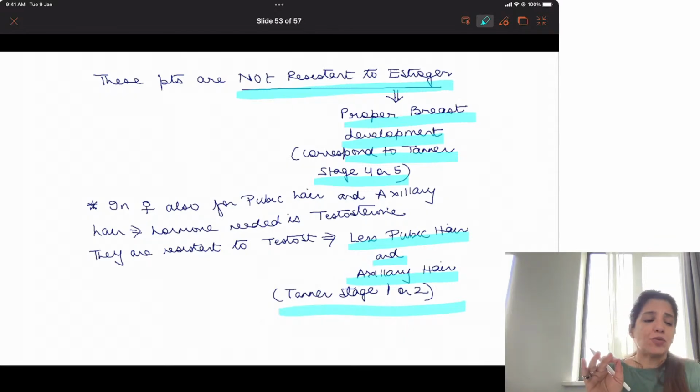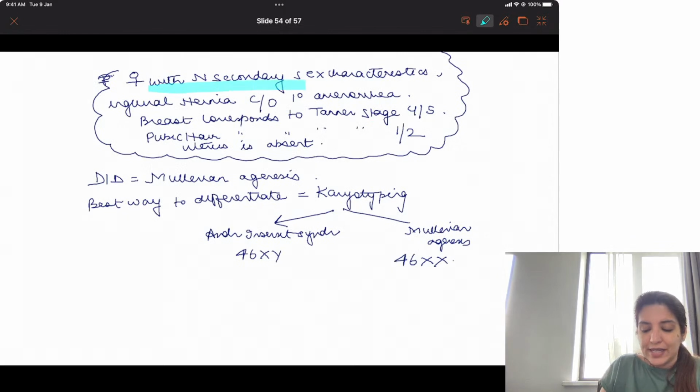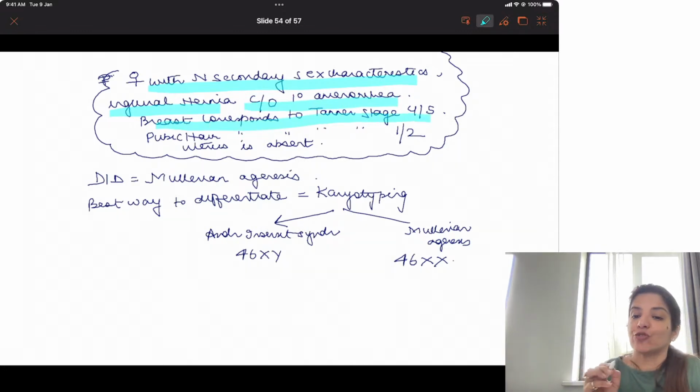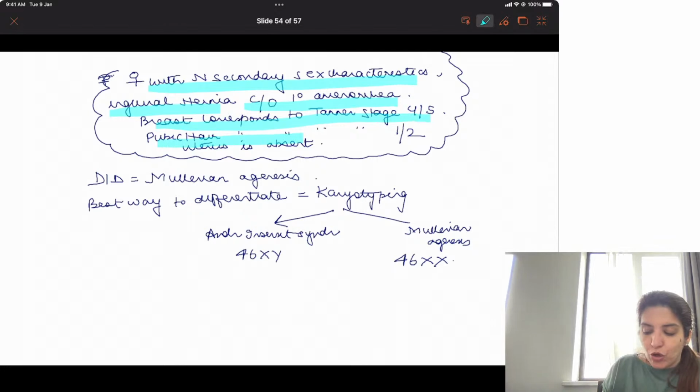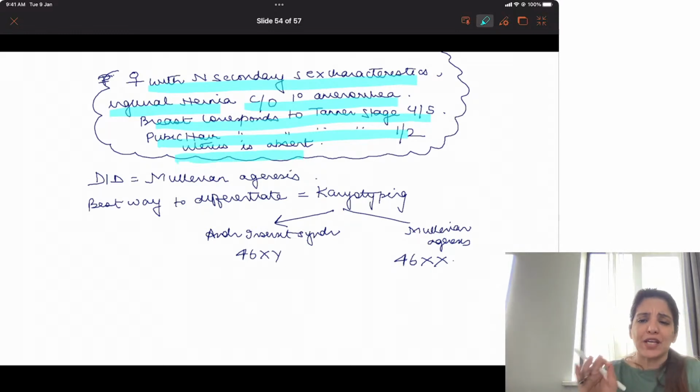So in androgen insensitivity syndrome you get a typical question. The question is going to say that the patient is coming to you with normal secondary sexual characteristics. She has inguinal hernia. There is complaint of primary amenorrhea. Breast development corresponds to Tanner stage 4 or 5. Pubic hair corresponds to Tanner stage 1 or 2. And uterus is absent. Wherever we see uterus is absent and breast development is 4-5, pubic hair is 1 and 2, that means they are talking about androgen insensitivity syndrome.